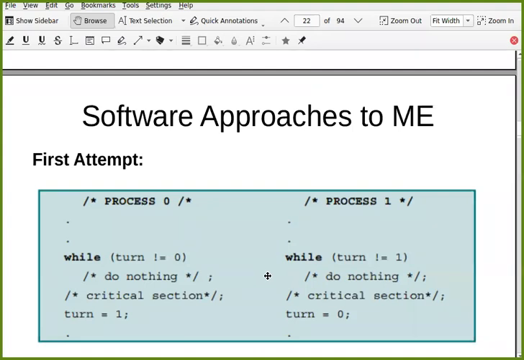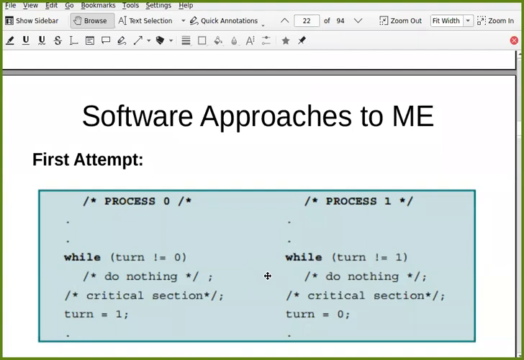Can anyone see any problem with this solution? Busy waiting. Yes, busy waiting, fine. That is one thing. The problem is that this busy waiting can be very long.